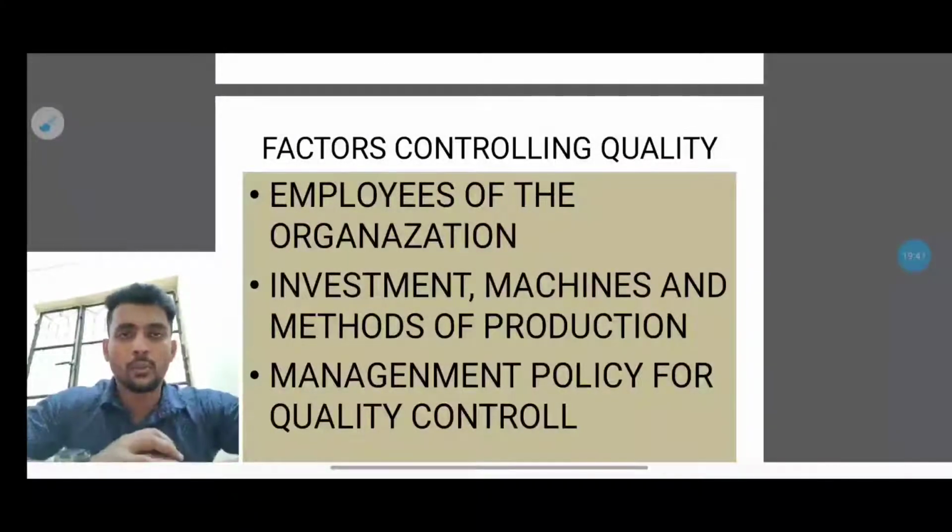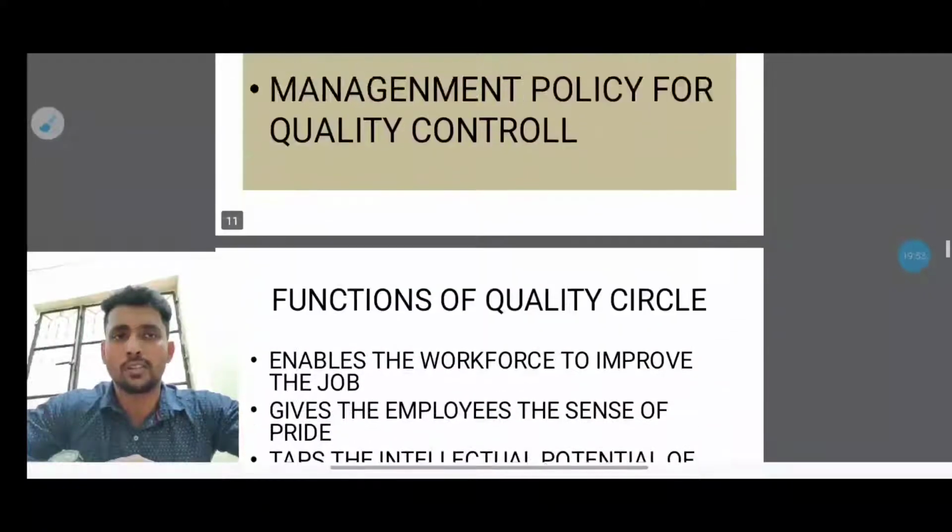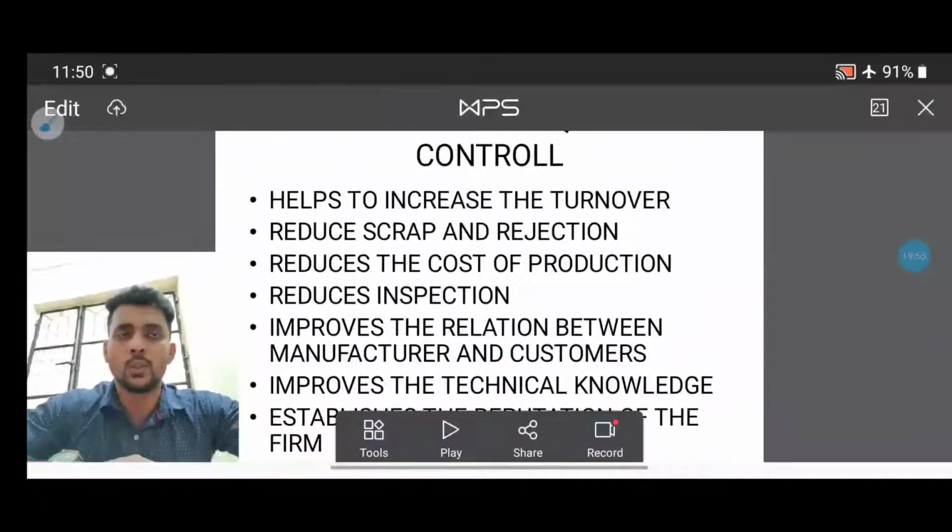So with this, I would like to end this session. In the next video, we will be discussing factory control, quality, and functions of quality circle, everything we'll discuss. I don't want to take much more of your time.